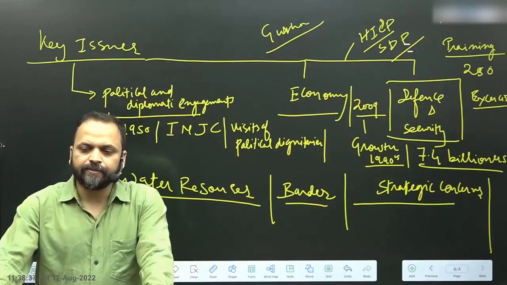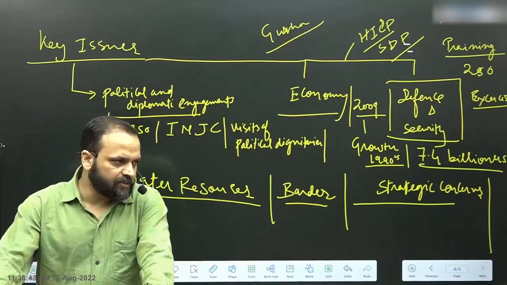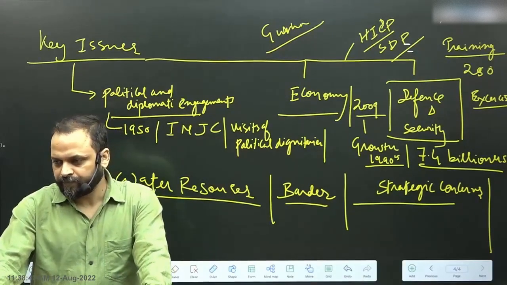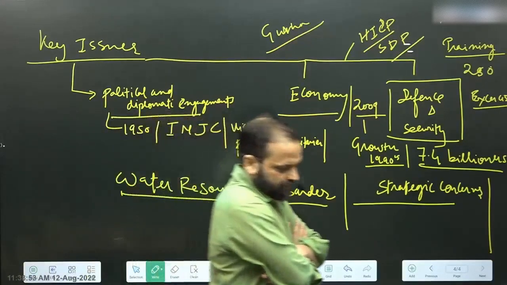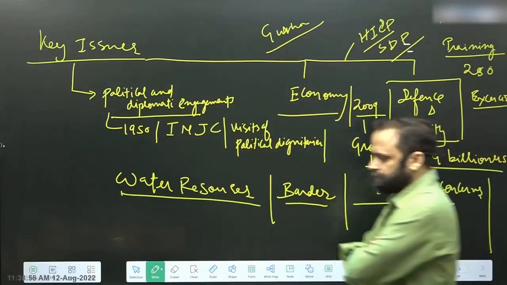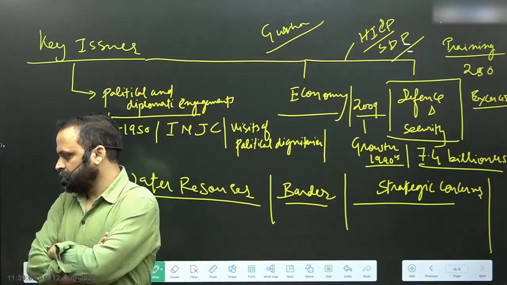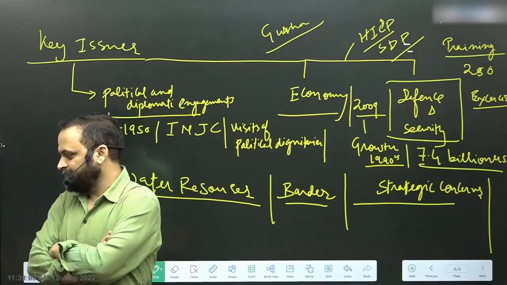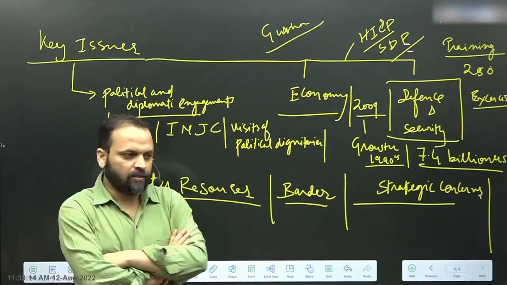Thirdly, what is the third reason? Thirdly, apprehensions regarding displacement, environment and other local issues.